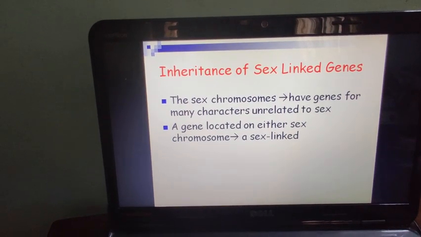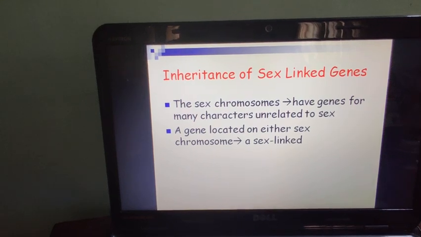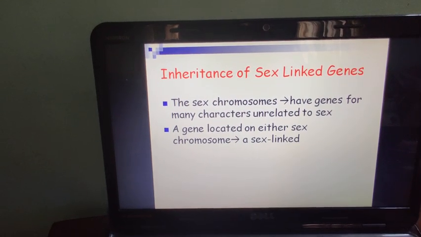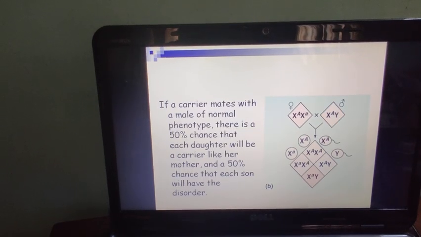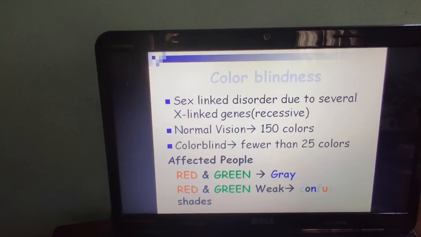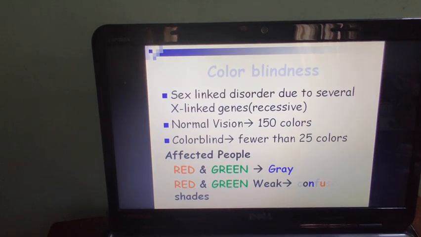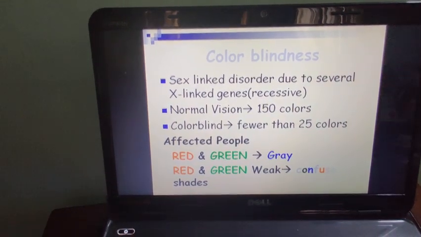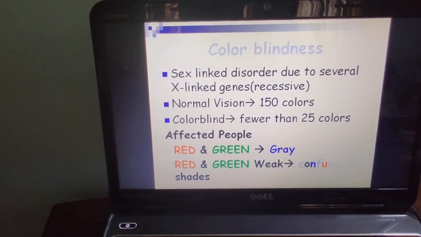Now there are some sex-linked genes, and we have to discuss the inheritance of sex-linked genes. Hemophilia and color blindness. Sex-linked disorder, color blindness, is due to several X-linked genes which are recessive.